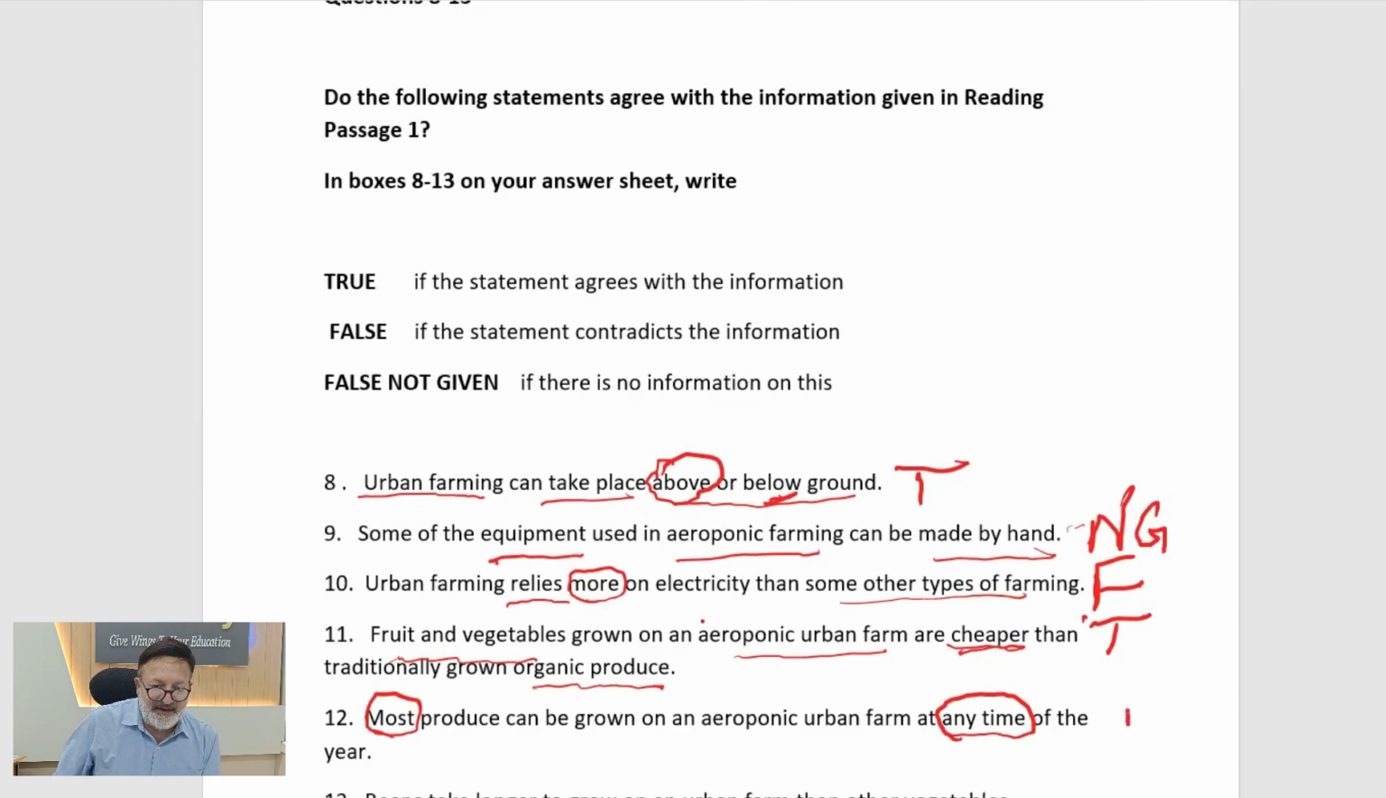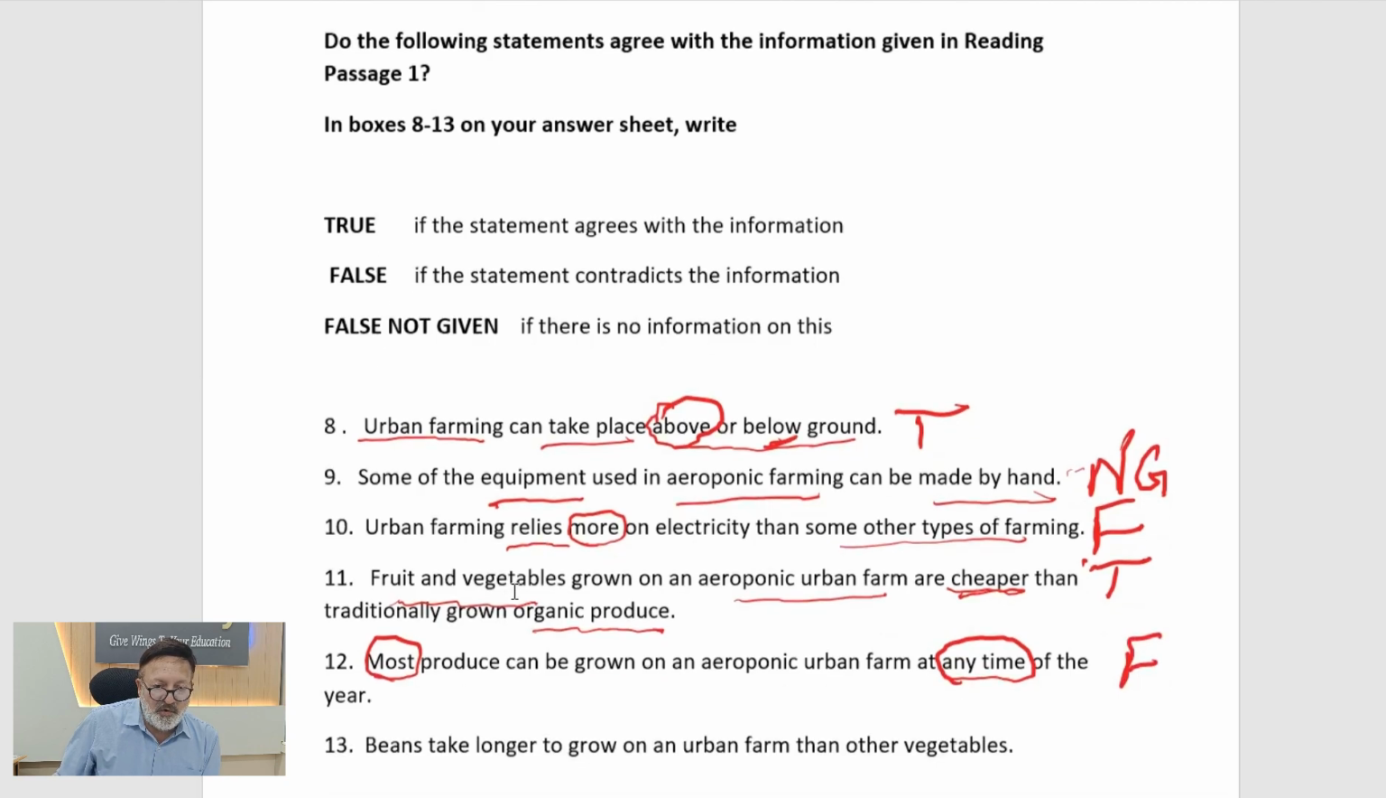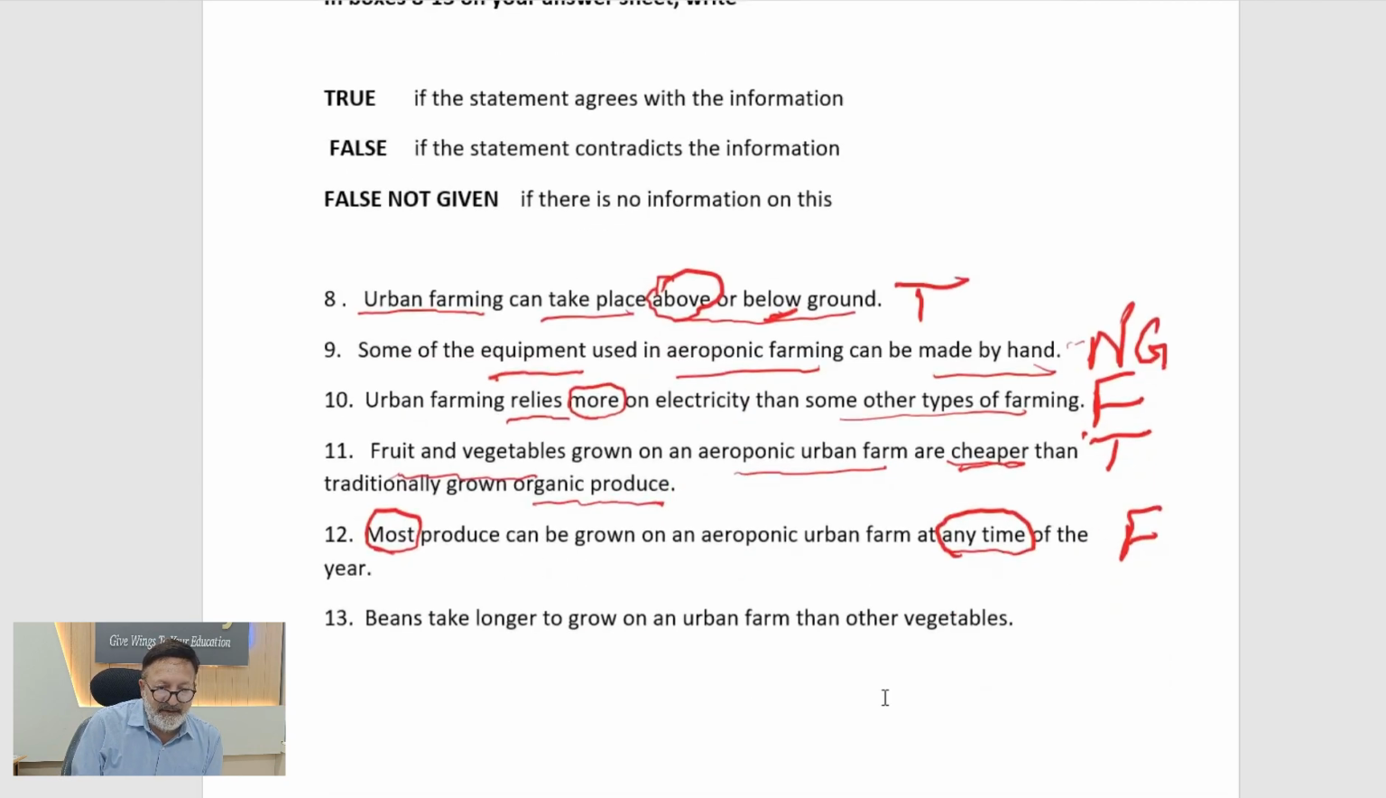Now let's go to the last one. Last one is: beans take longer to grow on an urban farm than other vegetables. So beans take longer. Longer is again an adverb. So it takes more time to grow on an urban farm than other vegetables. So beans is very important, then urban farm is the topic, and other vegetables.